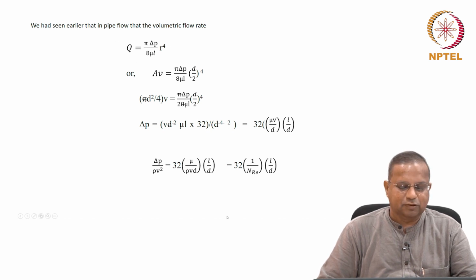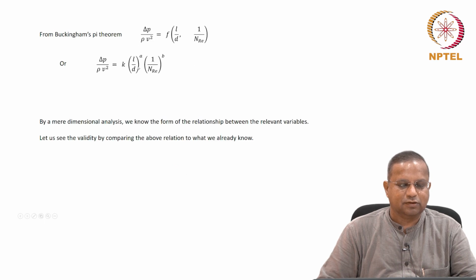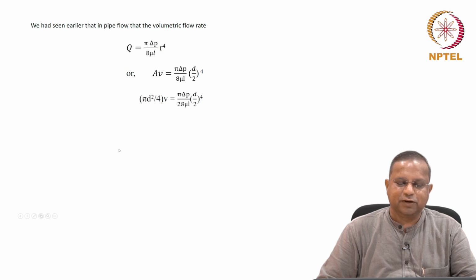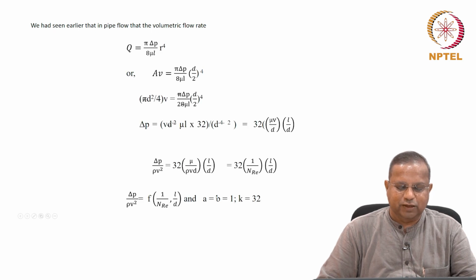Okay, compare this to this. Delta P by rho V squared is K, L by D to the power A, 1 by NRE to the power B. So our K was 32, A is 1, B is 1. Okay, so just by a dimensional analysis, we get a relationship where the form of the relationship is the same, which is a very powerful thing to know.